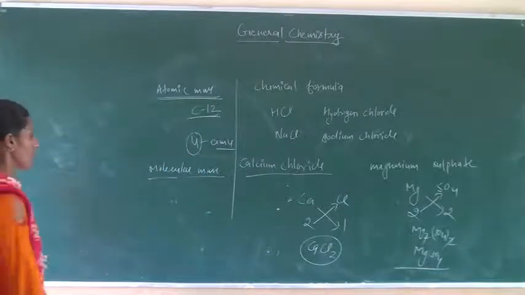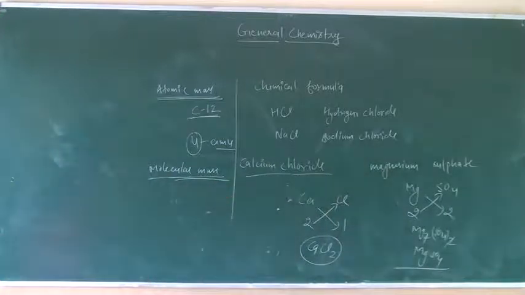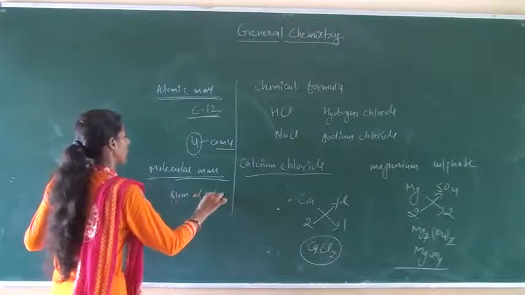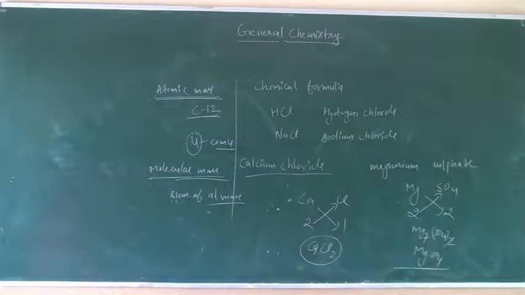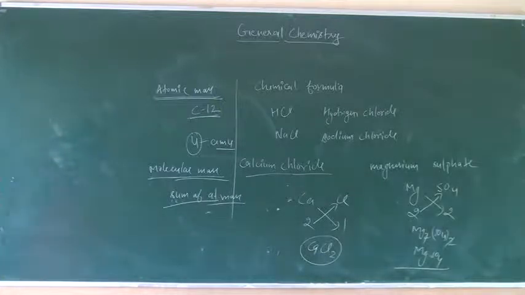After that, molecular mass. Molecular mass is equal to the sum of the atomic masses of all the atoms present in one molecule of the substance.